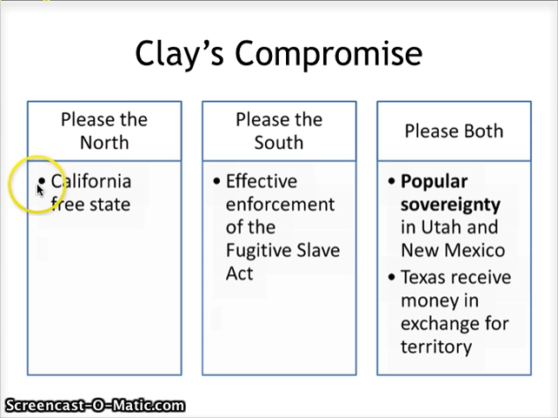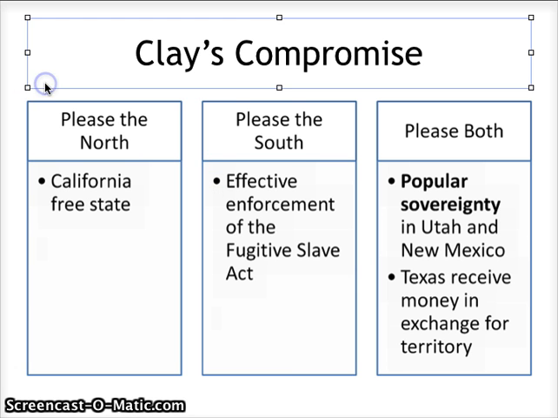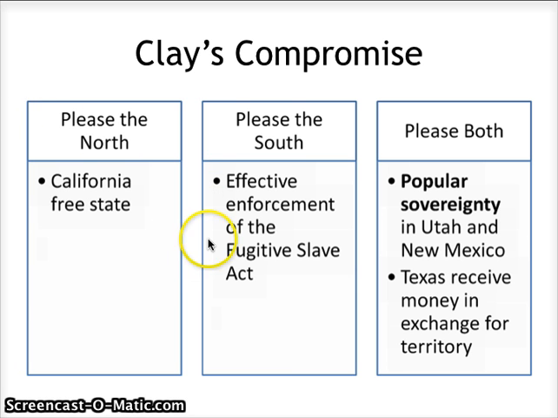In his compromise, it states that California will be a free state. This is going to please the North. As a way to compromise, to please the South, there are going to be more enforcement rules to make sure that the Fugitive Slave Act is actually followed in the North. So any slave who gets caught in the North will be forced to go back to the South. As a way to please both parties, we have this idea of popular sovereignty.